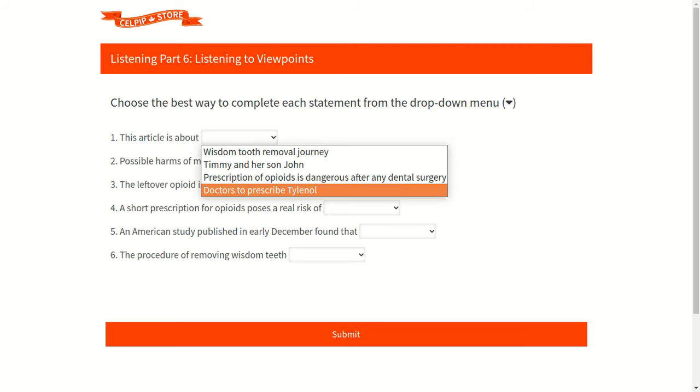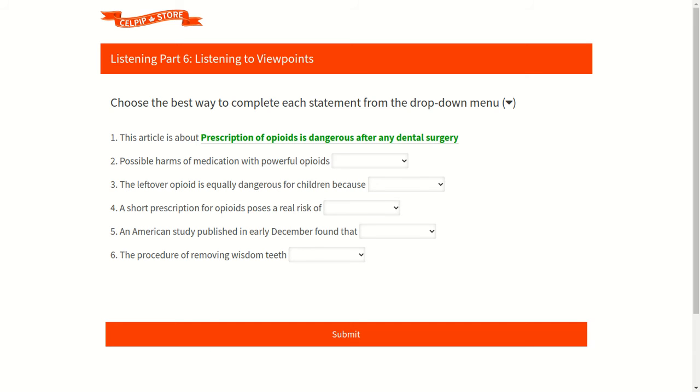According to the audio, our third option is correct option as we can listen very clearly that opioids is dangerous after dental surgery. So accordingly the article is about prescription of opioids is dangerous after any dental surgery, that's why third option is the correct option. Now, let's move to the second question.